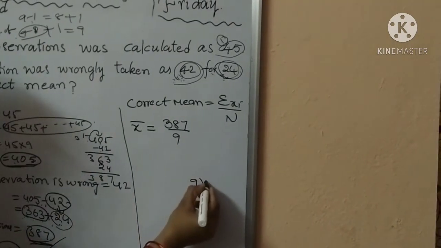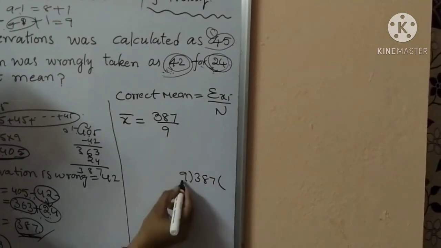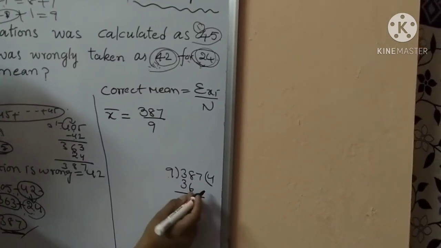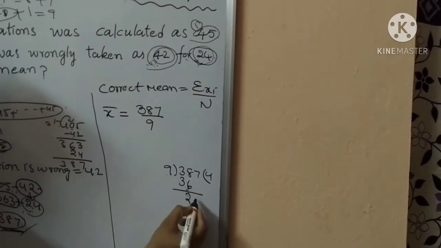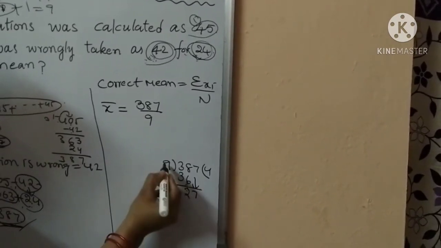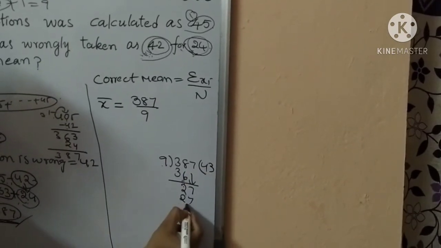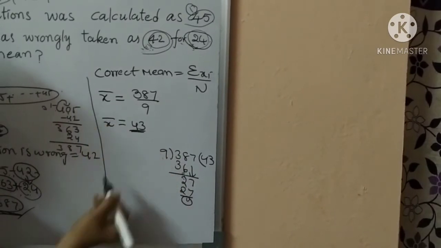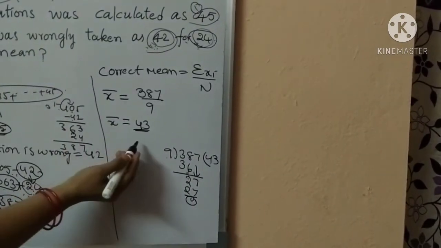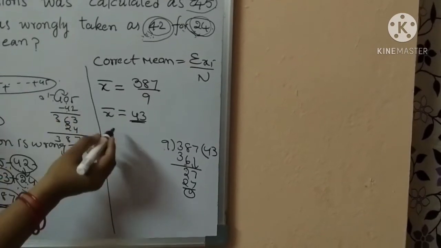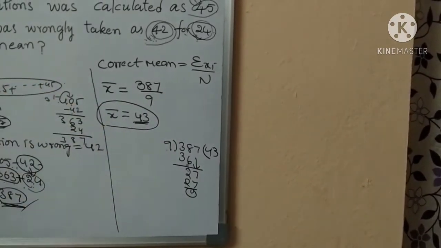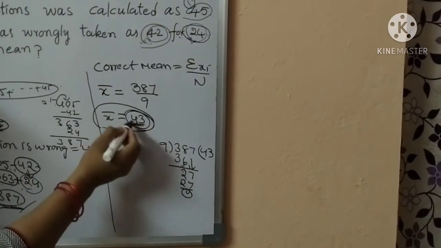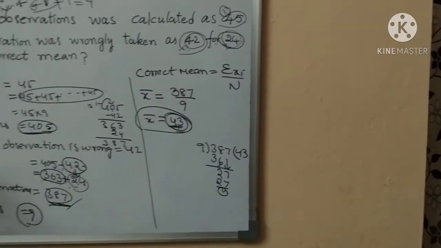So 387 divided by 9. 9 4s are 36, 8 minus 6 is 2, 3 minus 3 is 0, 27, 3 9s are 27. So it is 43. What is this 43? It is the correct mean of the observations. Therefore the correct arithmetic mean is 43. Okay children?